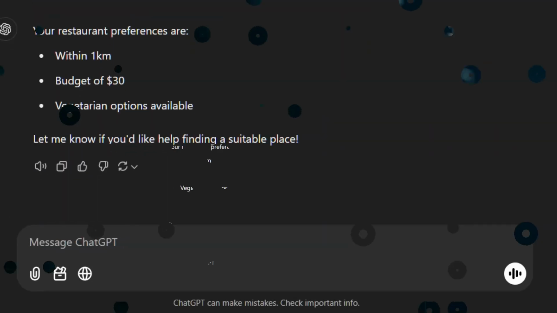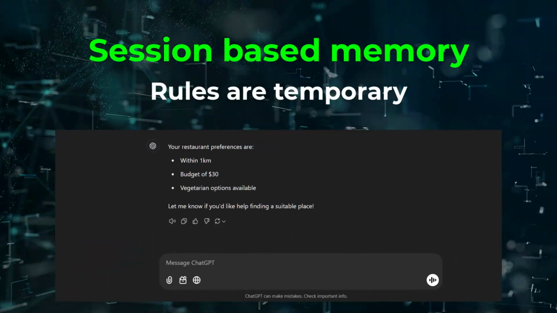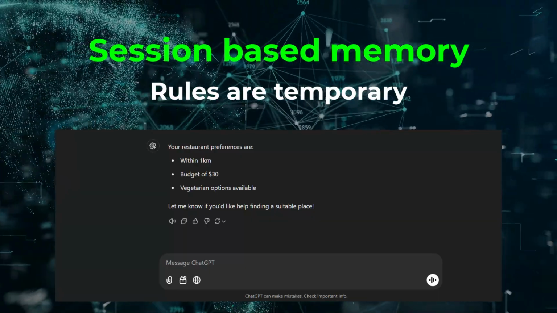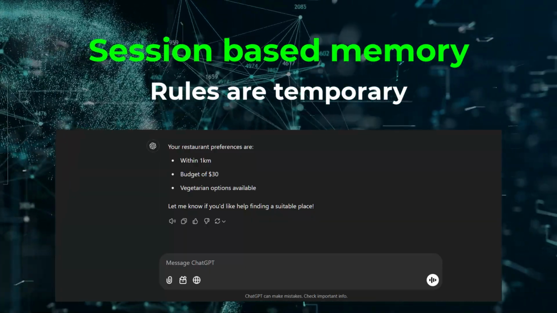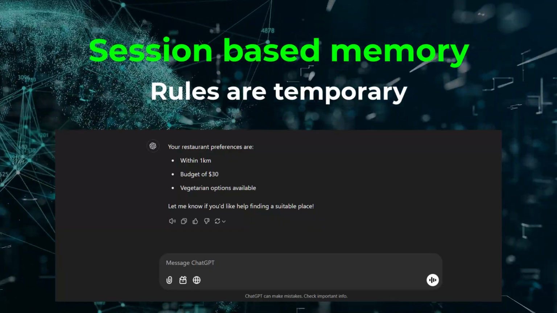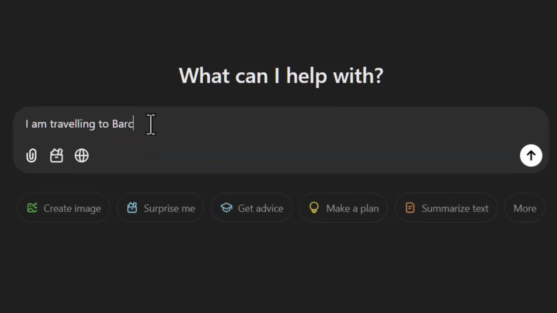But here's the catch. This technique works best in ongoing conversations only. If you start a new chat, you'll need to reintroduce your shorthand unless the system has persistent memory, which most current AI systems don't. Let's try it out in a new chat.